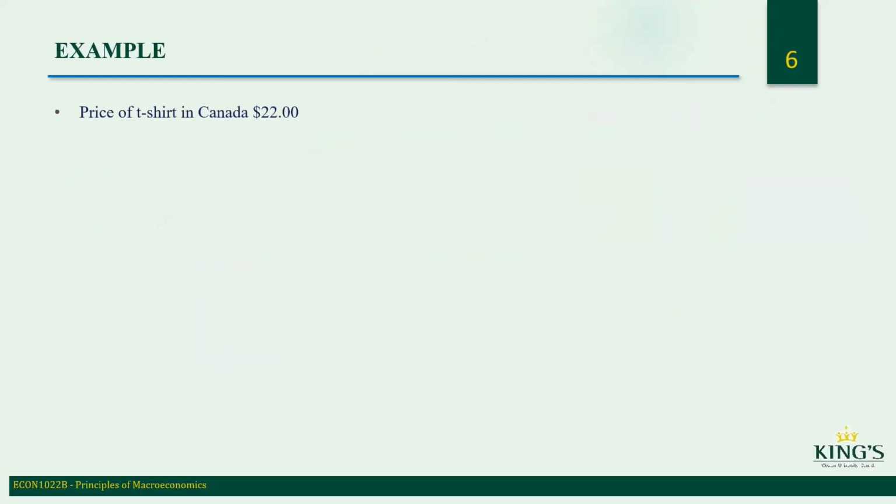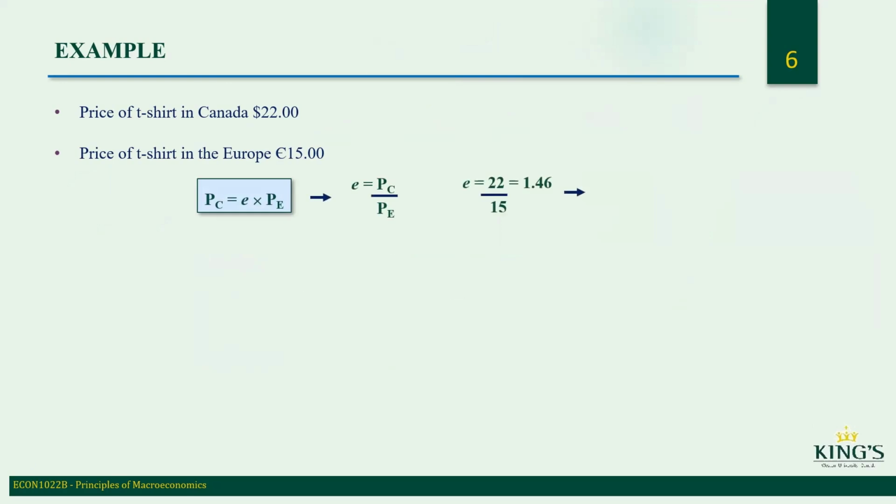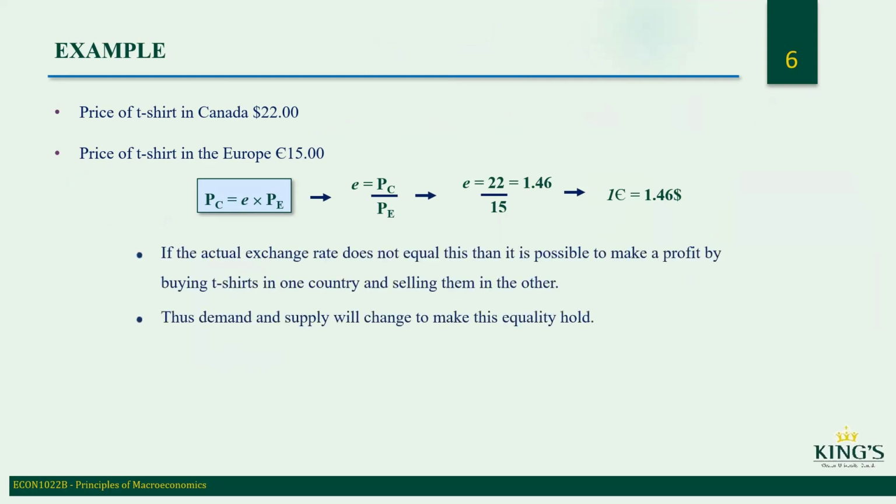Example: the price of a t-shirt in Canada is $22. The price of a t-shirt in Europe is 15 euros. If you divide 22 by 15, you get 1.46. So €1 equals $1.46 Canadian. So you can compute the purchasing power. If the actual exchange rate does not equal this, then it's possible to make a profit by buying t-shirts in one country and selling them in another. Thus, demand and supply will change to make this equality hold.